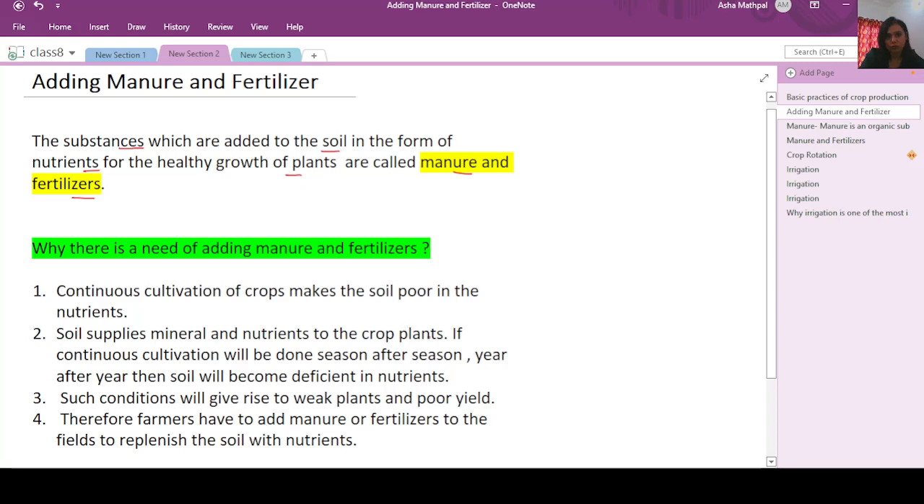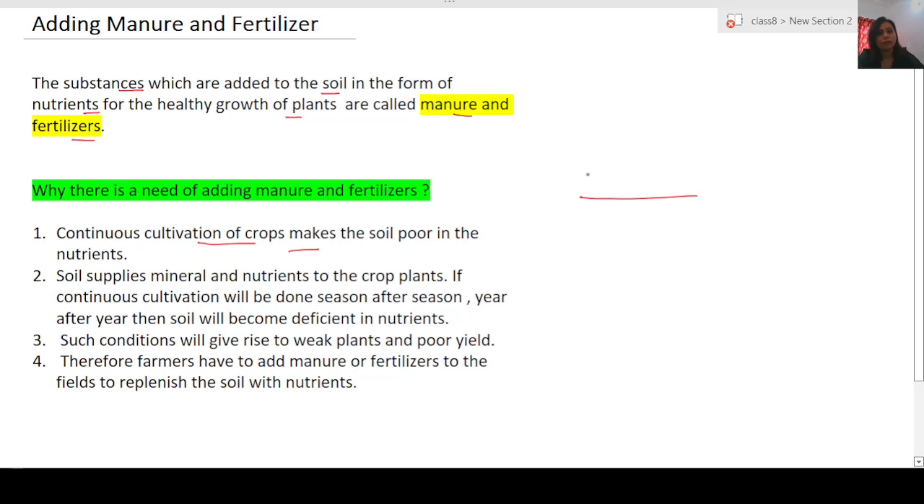Now why is there a need to add these manure and fertilizers to the field or to the soil? Now see, sometimes due to the continuous cultivation of crops, the soil becomes deficient in one or more than one type of nutrient. Suppose this is the field. In this field, in the first season, you are growing, let us say, wheat. After some time you will harvest the wheat, and immediately after wheat you are growing paddy or rice, let us say.